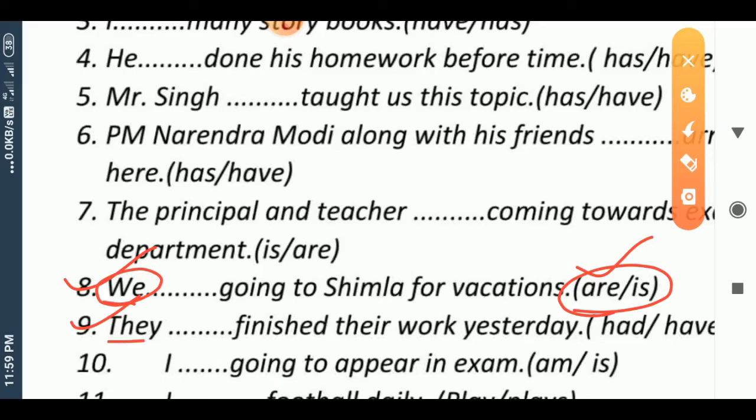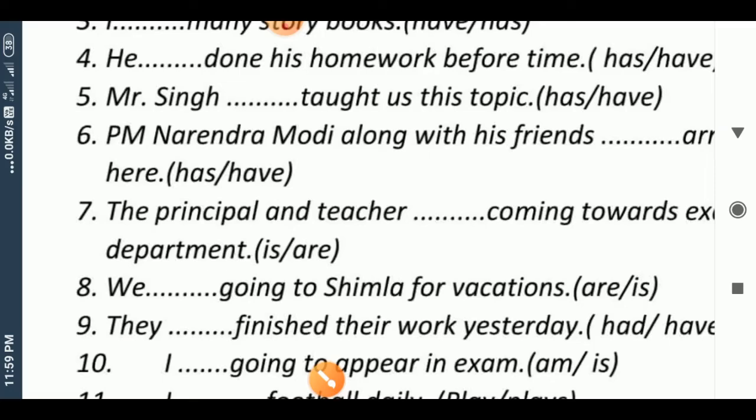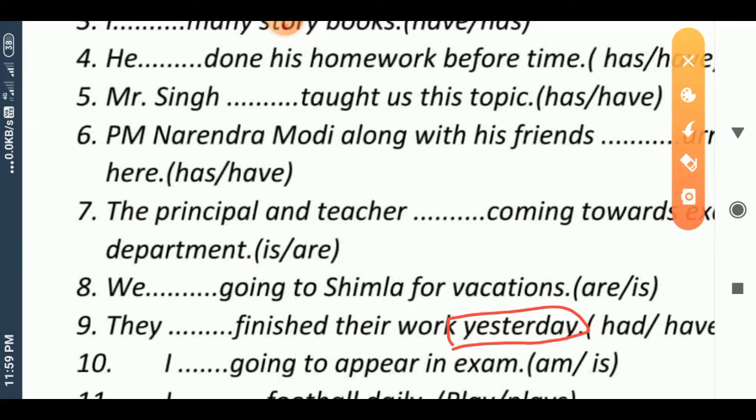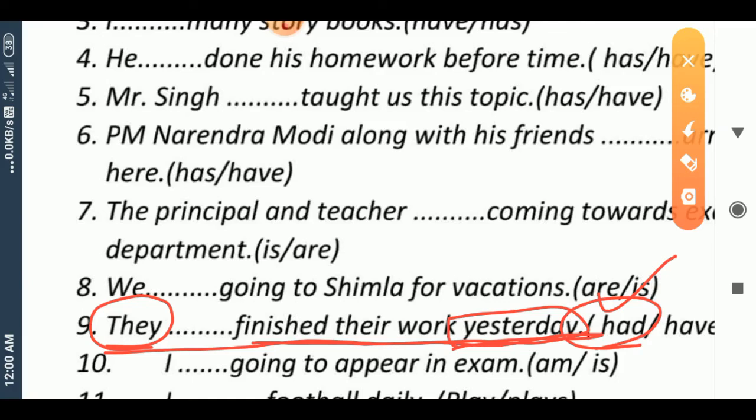The next sentence, subject they ___ finished their work yesterday. This sentence belongs to perfect tense. Which perfect tense? Look here. We find here yesterday. Yesterday means a day which had passed. So this sentence belongs to past perfect tense. And here there is a plural subject, so we would fill here had. They had finished their work yesterday. Had belongs to past perfect tense.